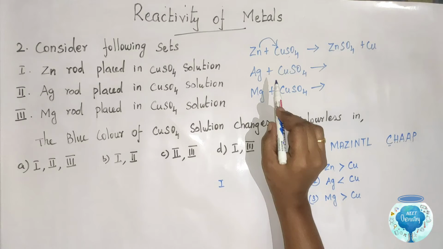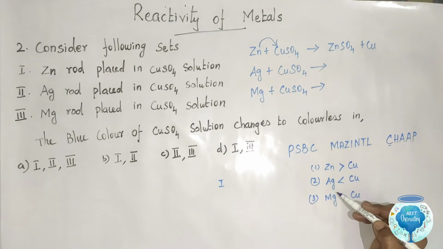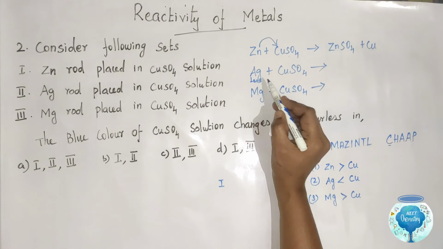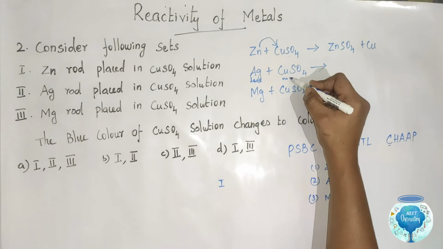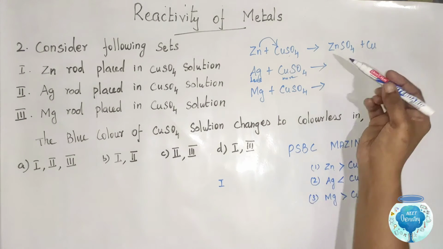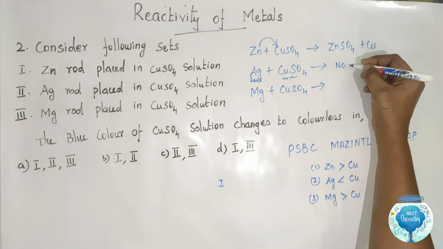In second case, silver is less reactive than copper. Silver is less reactive, copper is more reactive. Silver cannot displace copper from copper sulfate solution. So no reaction.